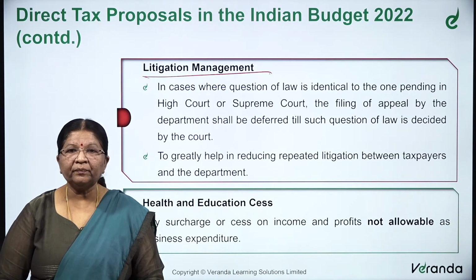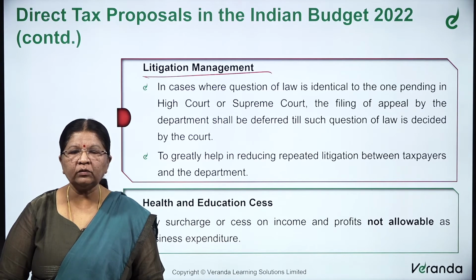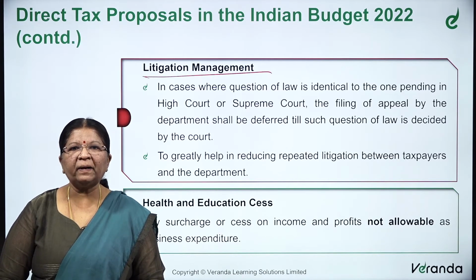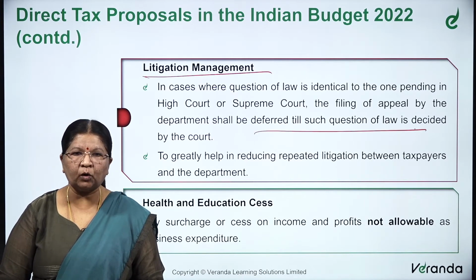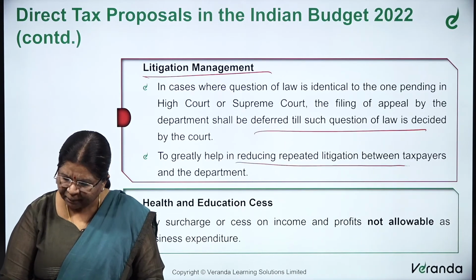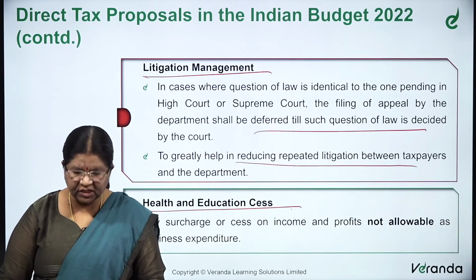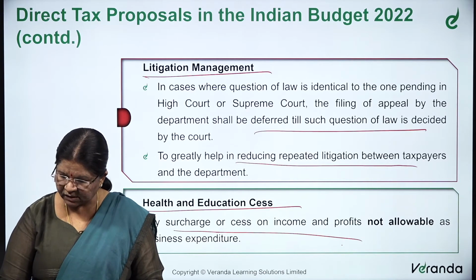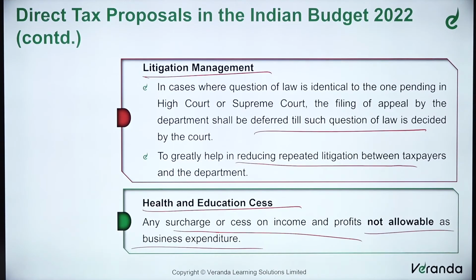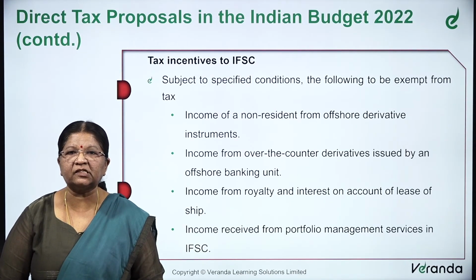Litigation management. In cases where the question of law is identical to the one pending in the High Court or Supreme Court, the filing of appeal by the department shall be deferred till such question of law is decided by the court, and this will greatly help in reducing repeated litigation between the taxpayers and the department. Regarding the health and education cess, any surcharge or cess on income and profits is not allowable as business expenditure.